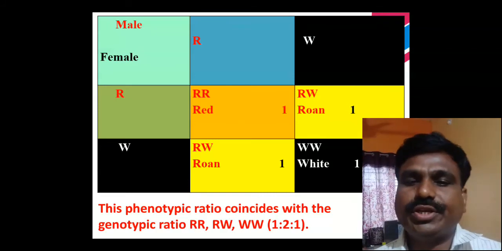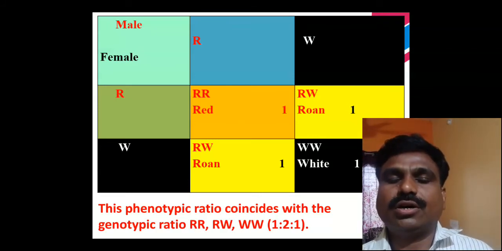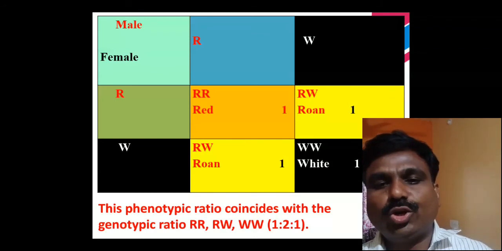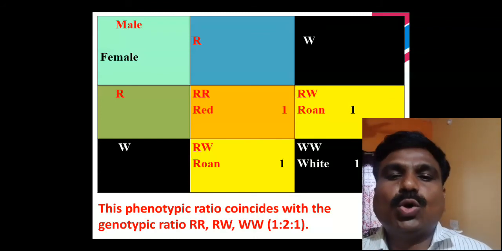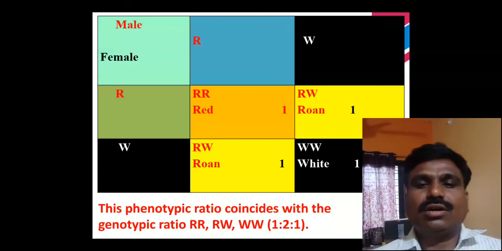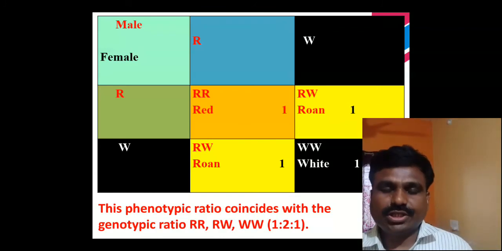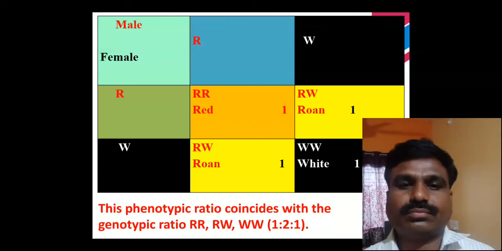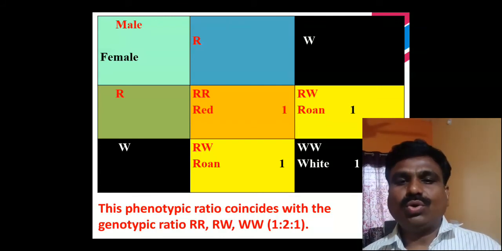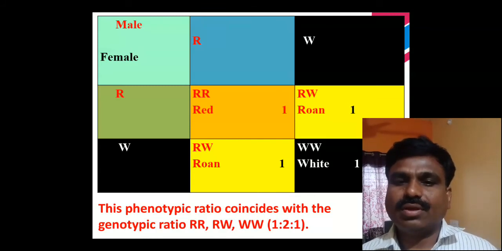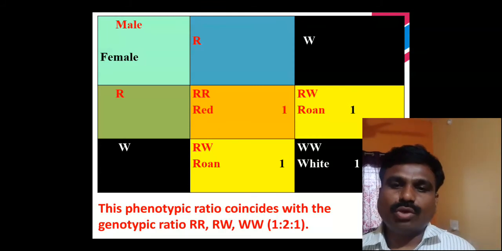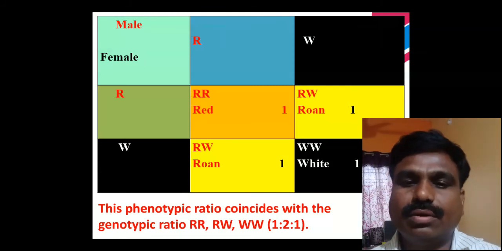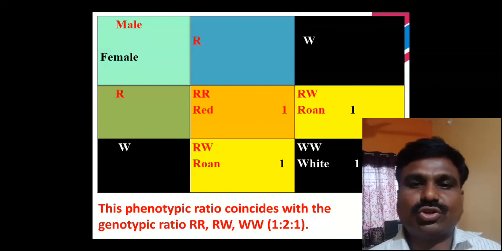The ratio is known as genotypically as well as phenotypically coinciding. That means the phenotypic and genotypic ratios are identical. So this phenotypic ratio coincides with the genotypic ratio. Capital R capital R is red, then capital R capital W is the roan color. This is the genotypic constitution of the roan color.